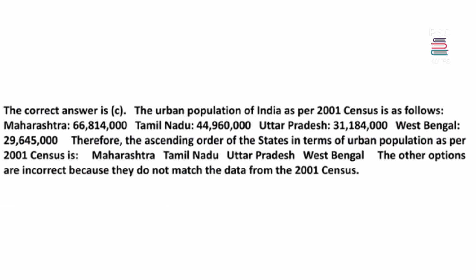The urban population of India as per 2001 census is as follows: Maharashtra, 66,814,000; Tamil Nadu, 44,960,000; Uttar Pradesh, 31,184,000; West Bengal, 29,645,000. Therefore, the ascending order of the states in terms of urban population as per 2001 census is Maharashtra, Tamil Nadu, Uttar Pradesh, West Bengal. The other options are incorrect because they do not match the data from the 2001 census.